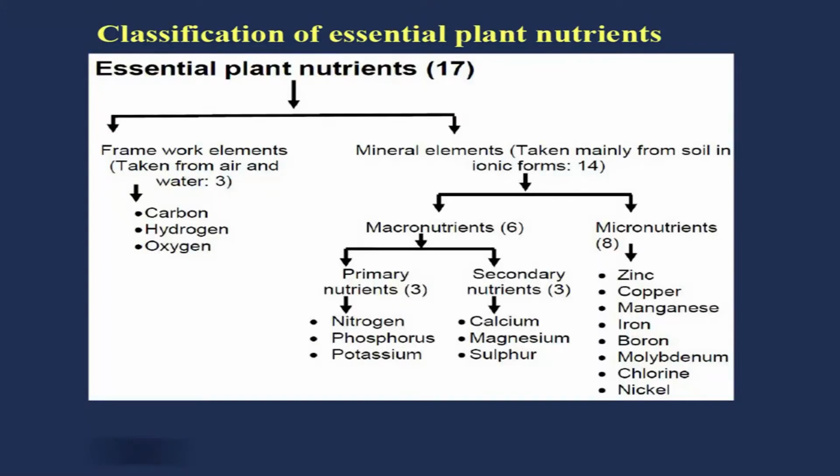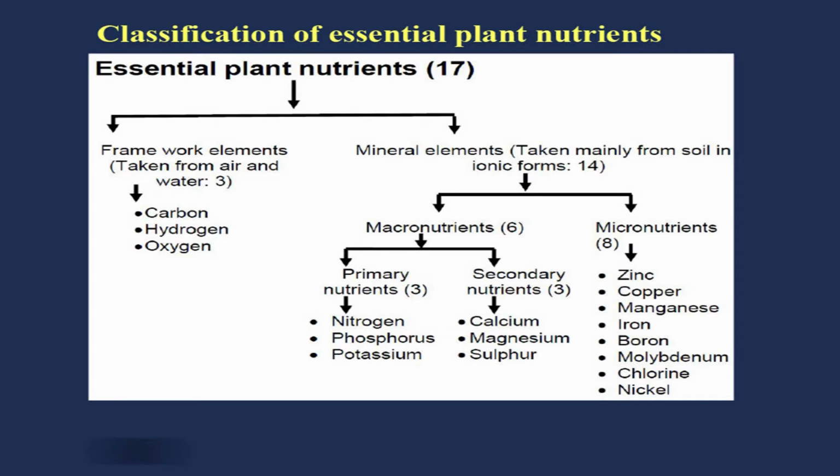Now, classification of essential plant nutrients, how they are classified. Most people agree to this kind of classification where you can broadly divide all these nutrient elements into two groups. One is framework elements, which are mostly taken from air and water. They are three in number: carbon, hydrogen, oxygen, because they make up the main skeleton of the plant. Like our skeleton also, mostly it is carbon, hydrogen and oxygen.